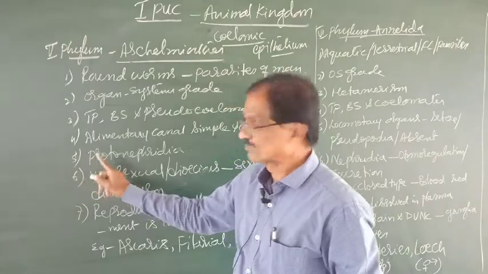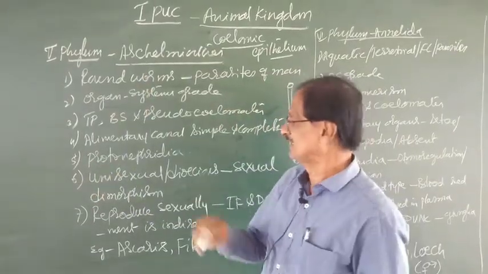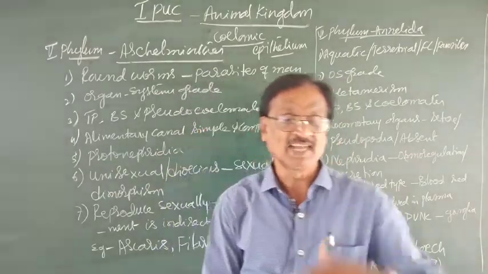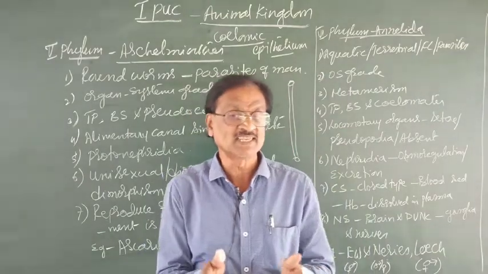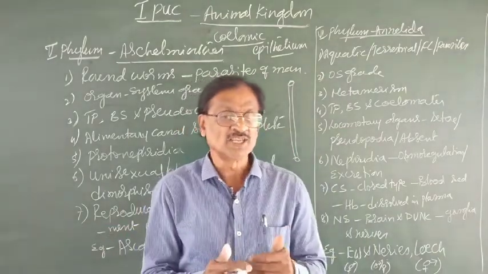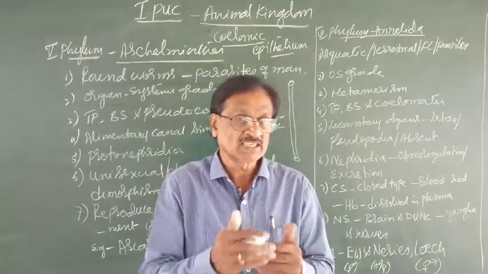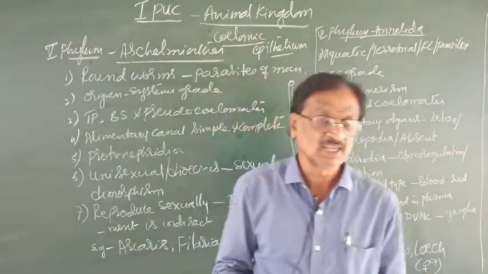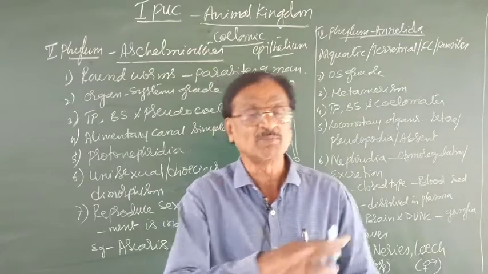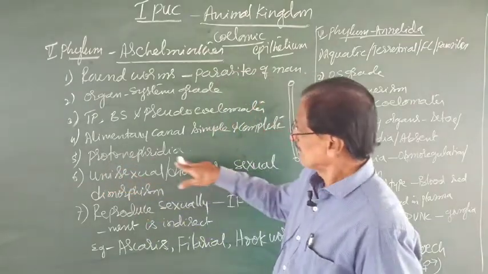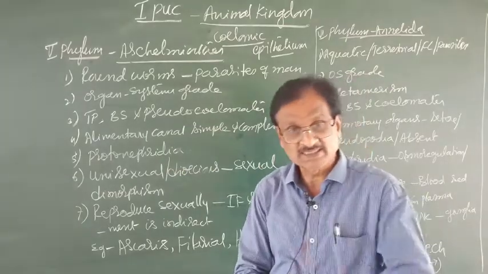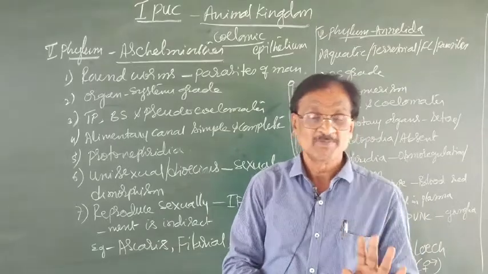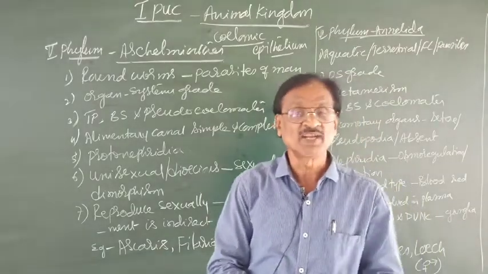The next is, the excretory organs are said to be the protonephridia. What are the excretory organs? Excretory organs are those which remove the excreta and even the excess of water from the body. What is excretion? It is nothing but the removal of the nitrogenous waste from the body. So the excretory organs are the structures which are involved in excretion. They not only excrete the nitrogenous waste, but also maintain what?